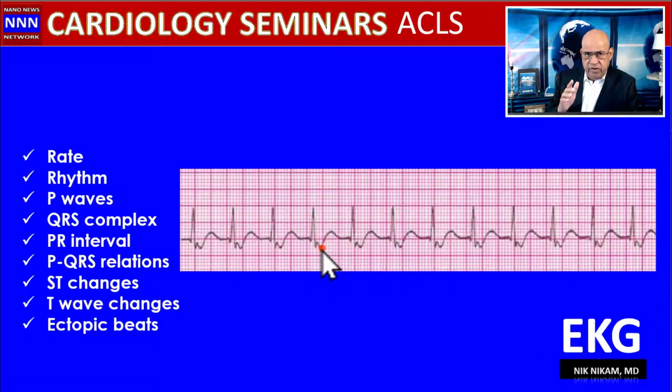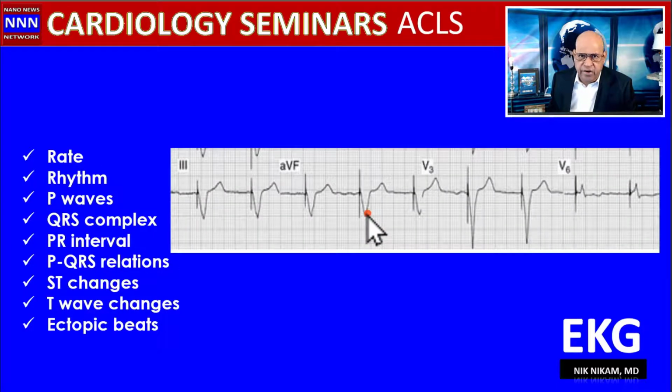Junctional rhythm is between 40 and 60. The sinus is up to 60, and below that is escape junctional rhythm. But junctional tachycardia is between 100 and 200. So this is junctional tachycardia.